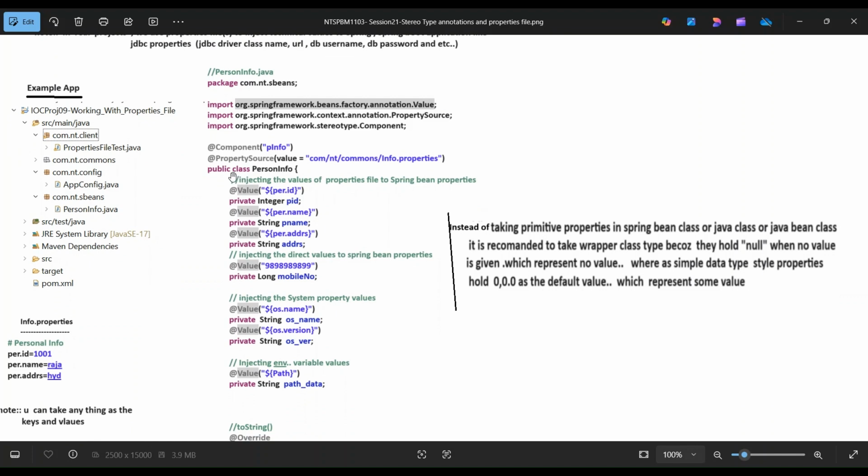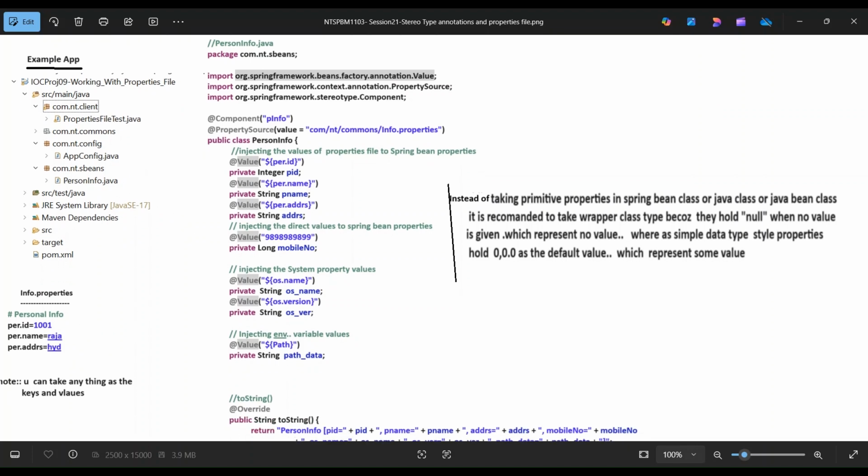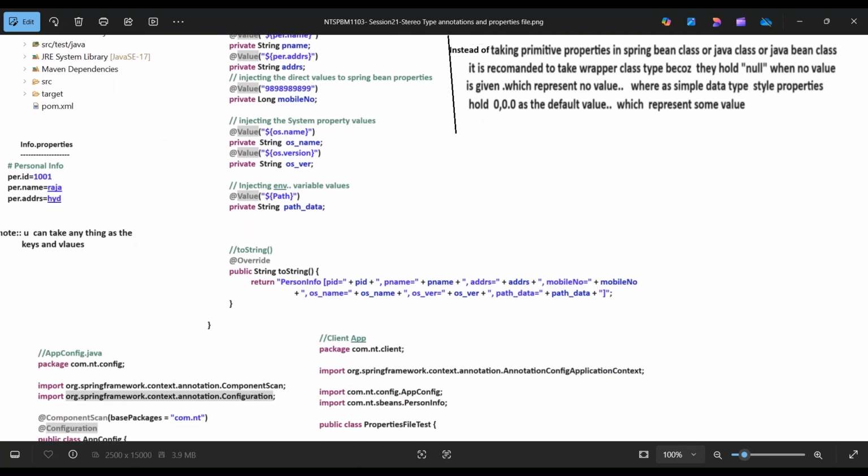So writing one public class PersonalInfo, importing Value, PropertySource and Component, and also importing sbeans, like PersonalInfo.java. Where is this?